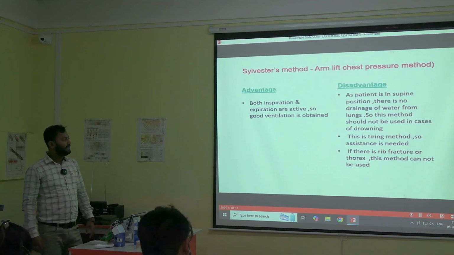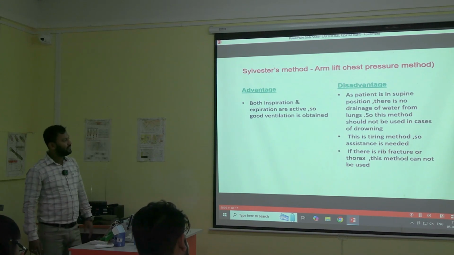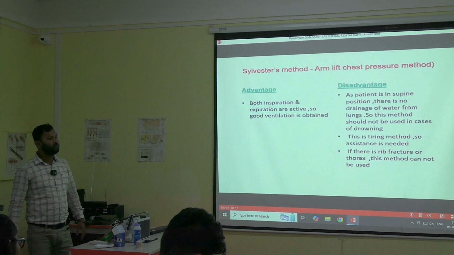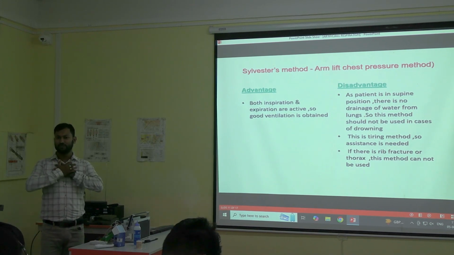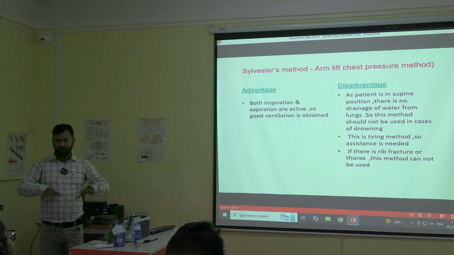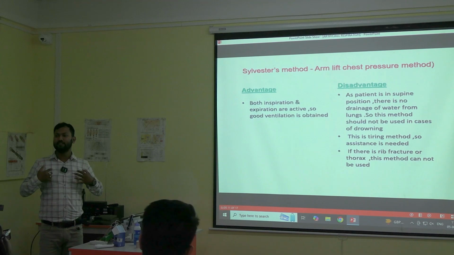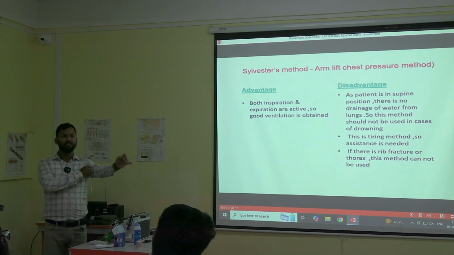Again, this is a tiring method, so assistance might be needed. If there is a rib fracture or injury in the thorax, this method cannot be used. As I told you, we keep the patient's arms like this and press for expiration. If there is already a rib fracture, pressing will cause even more fracture in the ribs, and the fractured ribs might damage the lungs. So in those cases, we cannot use it.